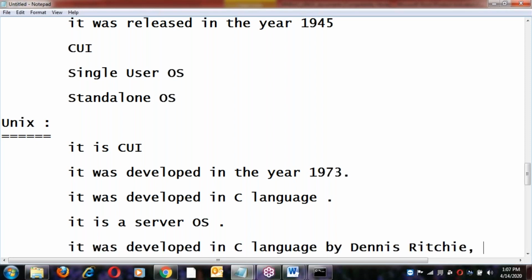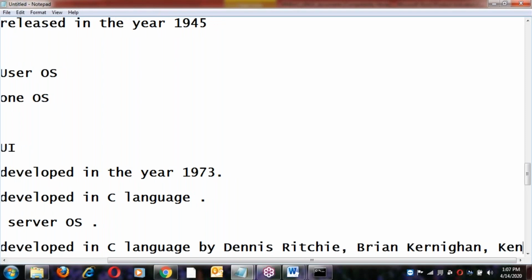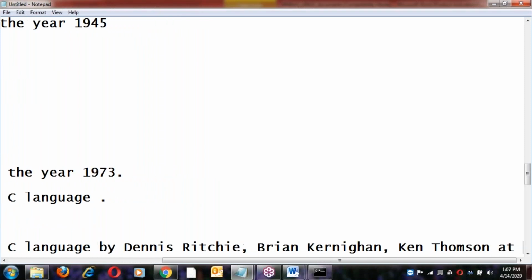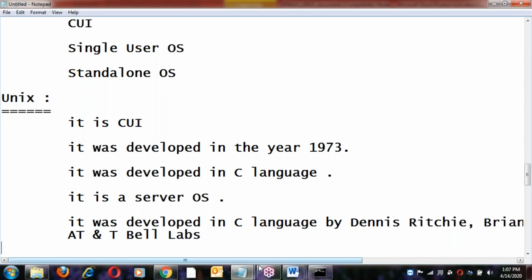Dennis Ritchie, Brian Kernighan, and Ken Thompson at AT&T Bell Labs.